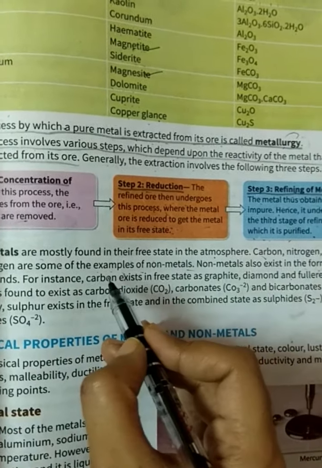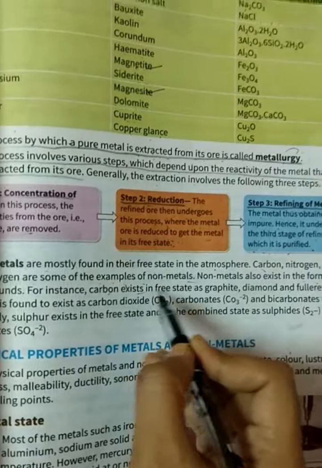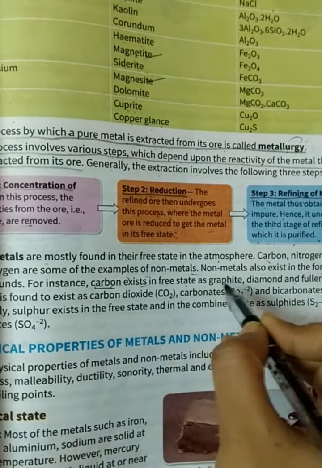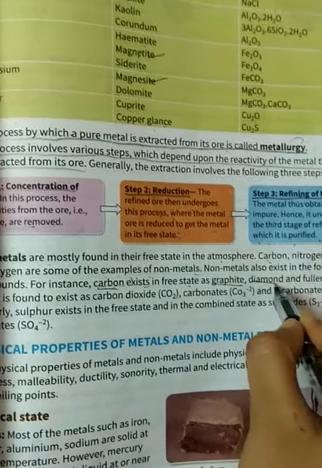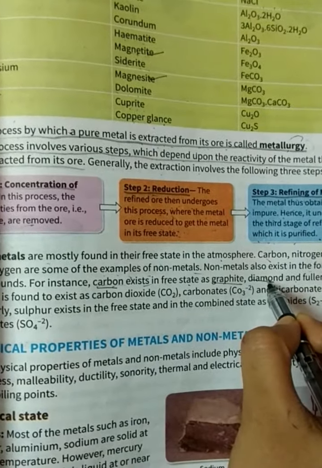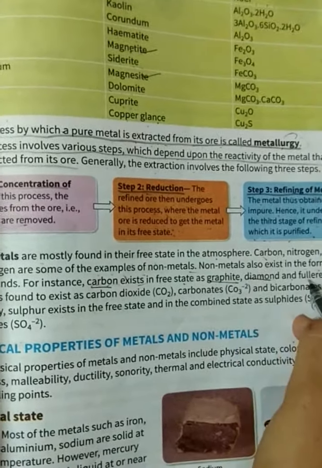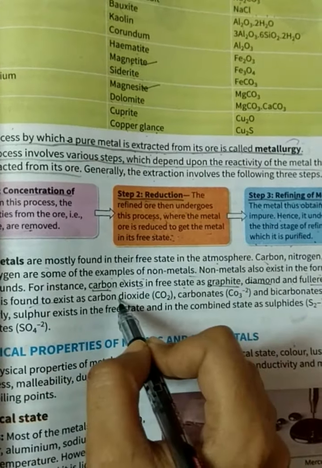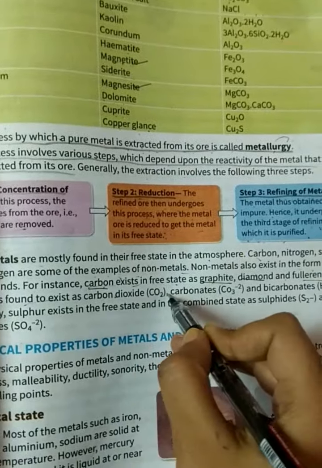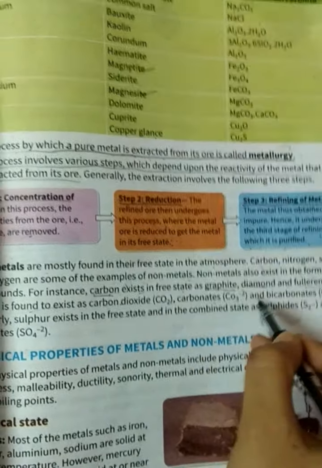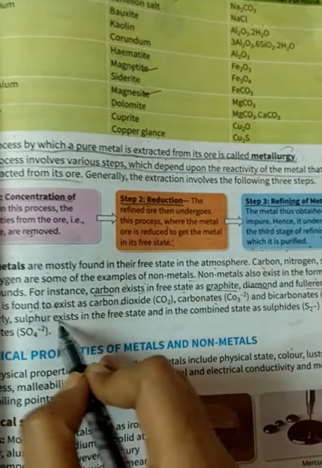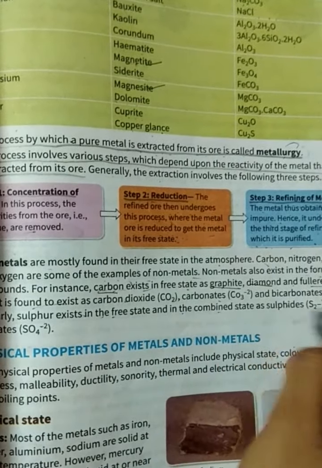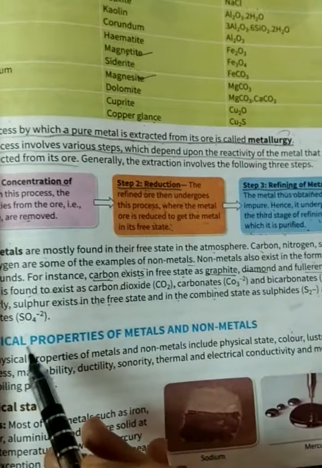For example, carbon is a non-metal. Okay, it exists in free state such as graphite, diamond. Do you know diamond is also a non-metal? Okay, and fullerenes. Also, it is found as carbon dioxide, which is in the form of gas, carbonates and bicarbonates. Similarly, sulfur exists in its free state and in the combined state as sulfides and sulfates.